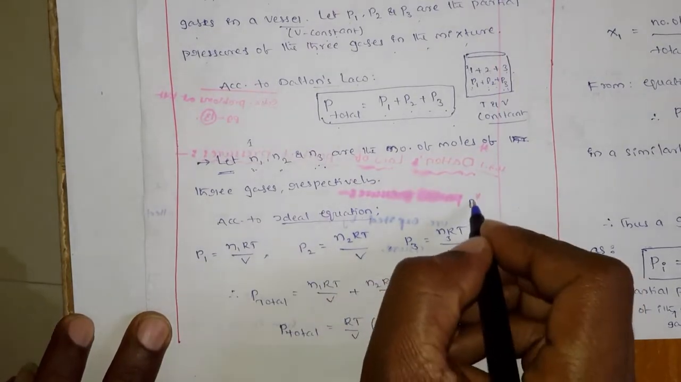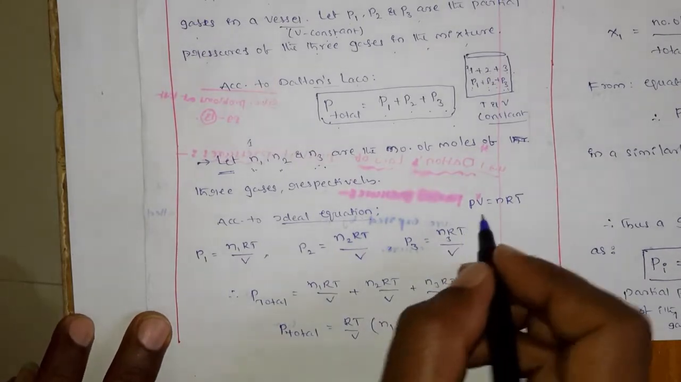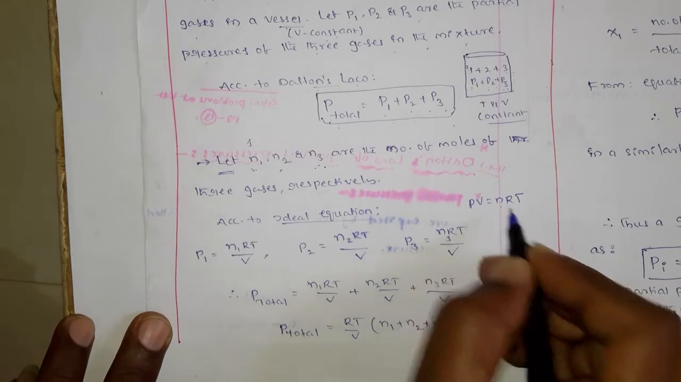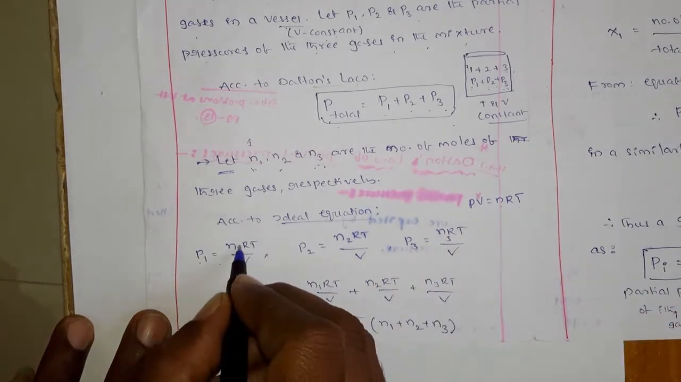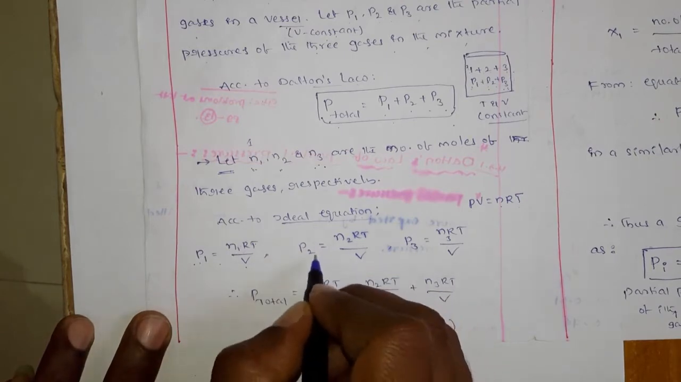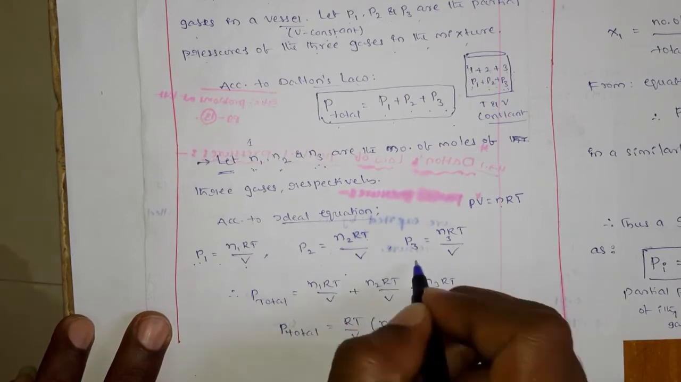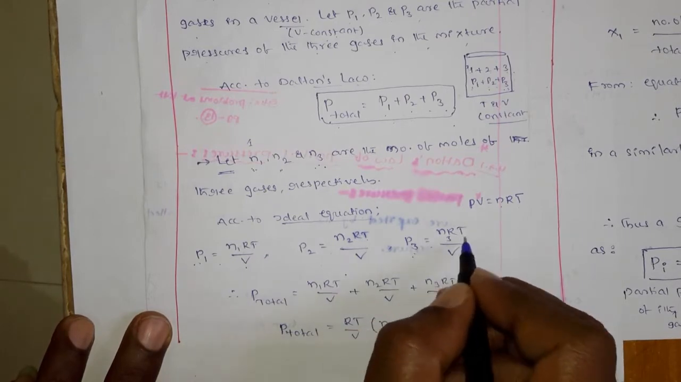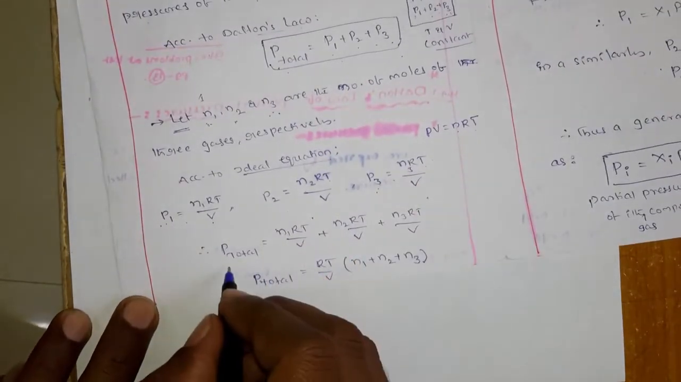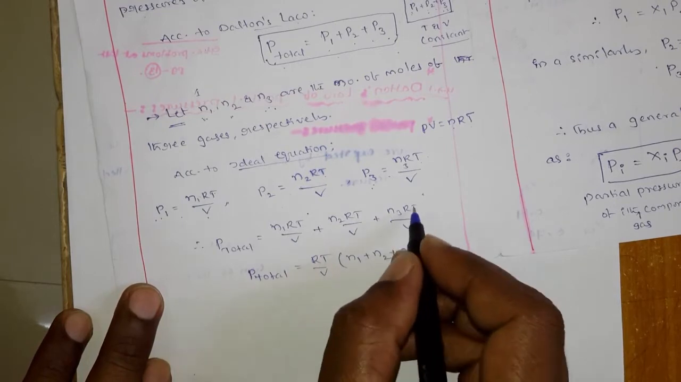Okay, right. So according to the ideal gas equation, you know that what is the ideal gas equation, that is PV is equal to nRT. PV is equal to nRT, but we need the partial pressure relation and number of moles relation. Okay, so that P1 is equal to N1 RT by V. This is for the first gas, and for the second gas it is P2 is equal to N2 RT by V, and come to the third gas it is P3 is equal to N3 RT by V. Okay, but what is the P total? Again P total is equal to N1 RT by V plus N2 RT by V plus N3 RT by V.